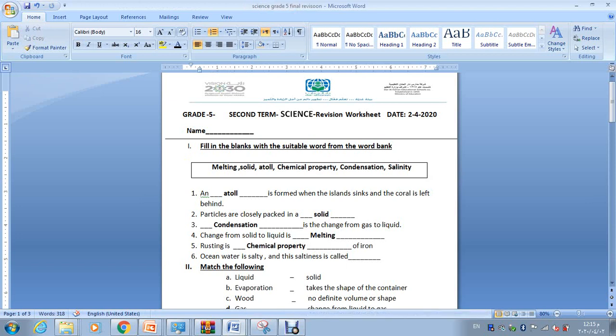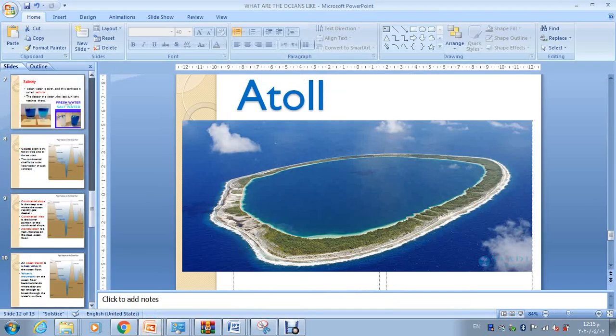Number 6, ocean water is salty, and this saltiness is called, what do you think? We have already finished all the words here, and we only have the last word. Let's go back to the slides in order to remember.